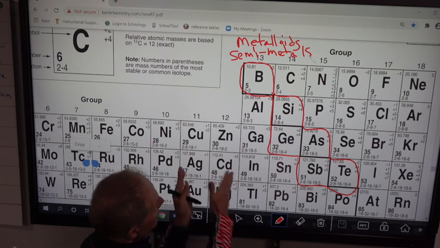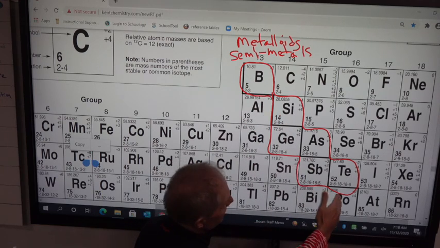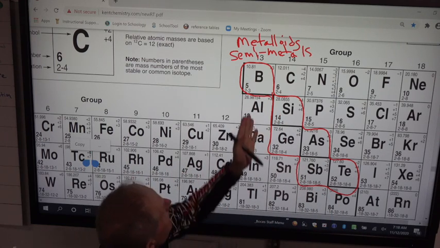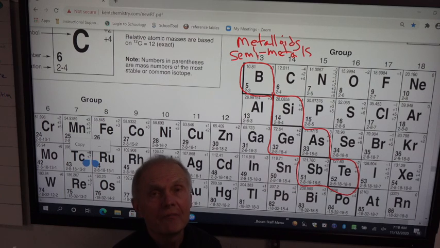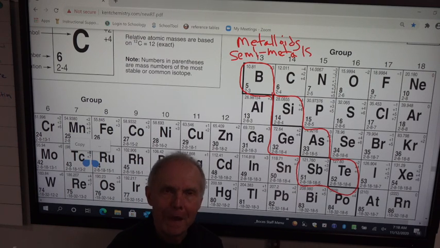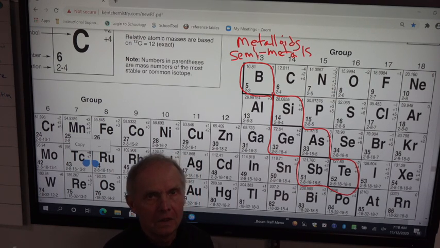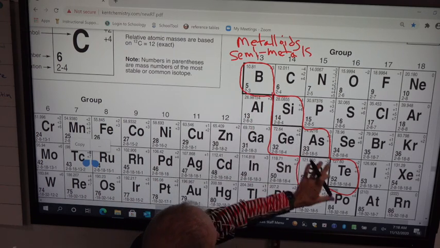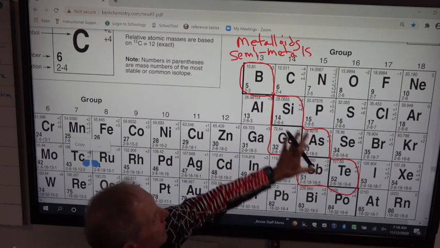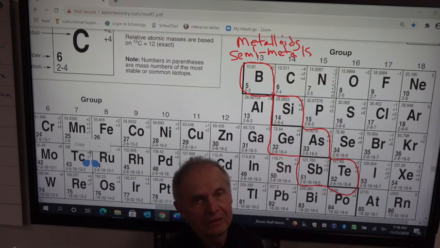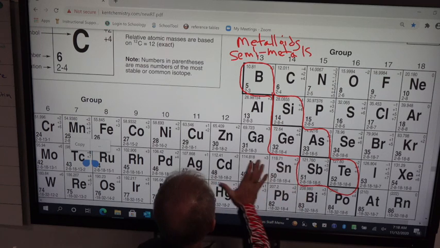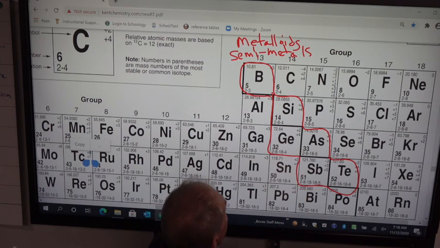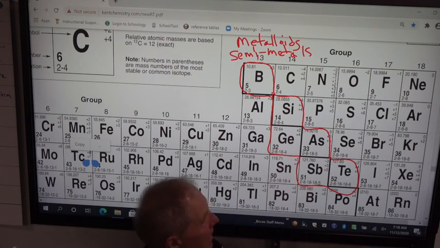So you have the metals, then you have the transition metals, you have the metalloids, which have properties of both metal and non-metal, and then we have the non-metals. All right, so that takes care of that. Now, we'll keep on going.